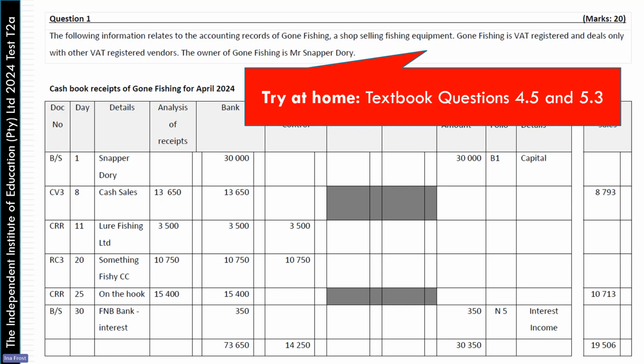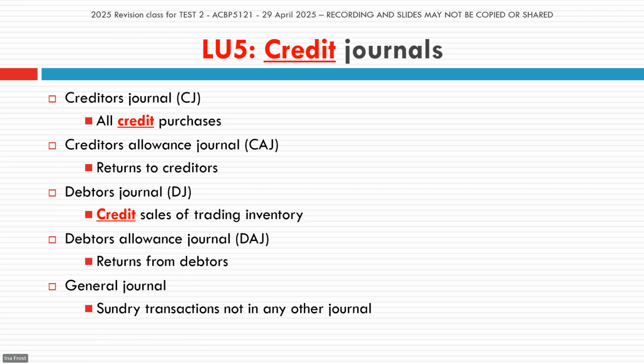Okay, so that was just 3 different ways in which in the past we have tested students on their understanding of cash book receipts. Now we're going to move over to the credit journals. Salama, before I get to the credit journals, is there anything you would like just to add for our students?